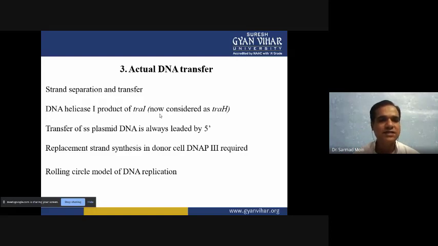DNA helicase I is produced, the TRAI now considered as TRAH, and it will help transfer the single-stranded plasmid DNA, always led by the 5' end. So in the leading phase, where the DNA is transferring from the donor, the 5' end will lead, and it will replace the strand synthesis in the donor cell, and DNA polymerase III is required for the synthesis of the plasmid. Then the rolling circle model will be utilized for the replication. Through this mechanism, DNA will replicate again.